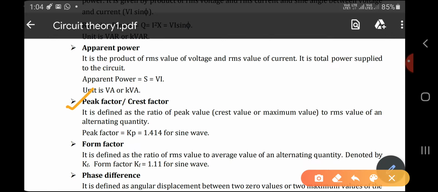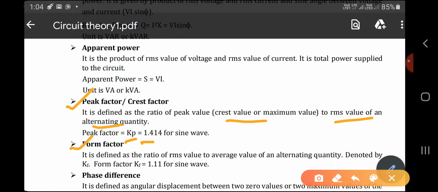Next is peak factor or crest factor. It is defined as the ratio of the peak value, that is the crest value or maximum value, to the RMS value of the alternating quantity. So the ratio of peak value to the RMS value is nothing but your peak factor. It can be represented as Kp. The value for sinusoidal is 1.414.